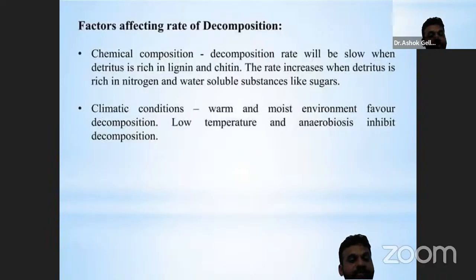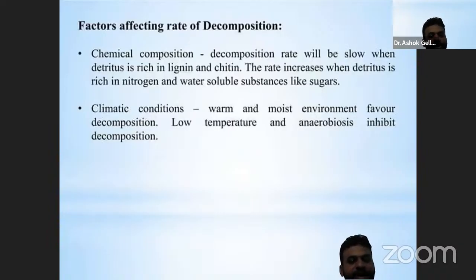The decomposition will be slow when the detritus is rich with lignin and chitin material. The rate increases when detritus is rich in nitrogen and water-soluble substances like sugars.